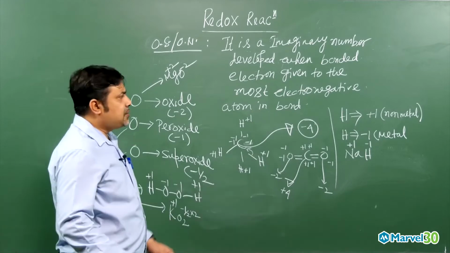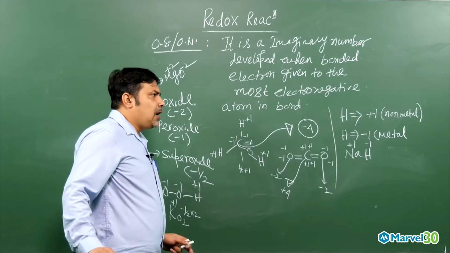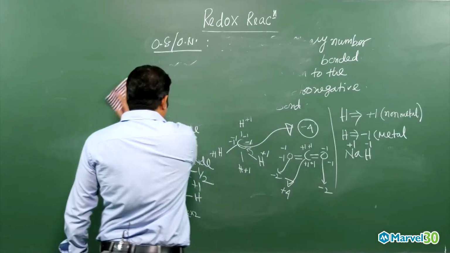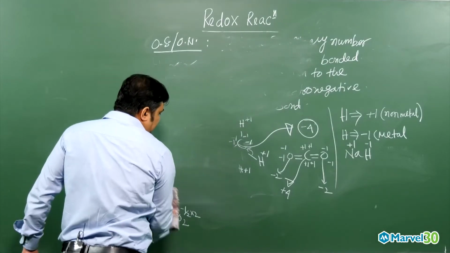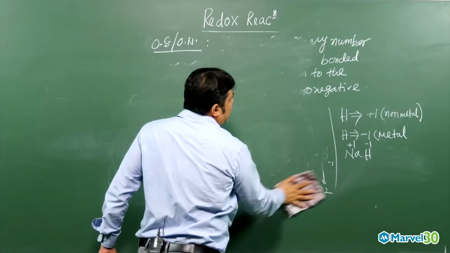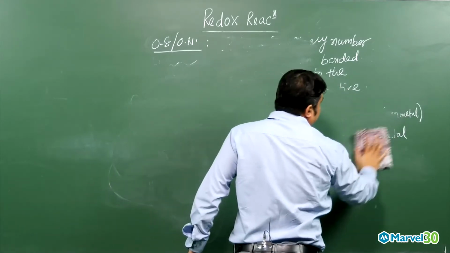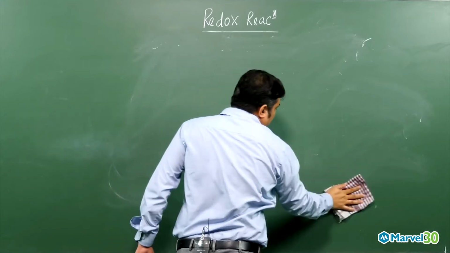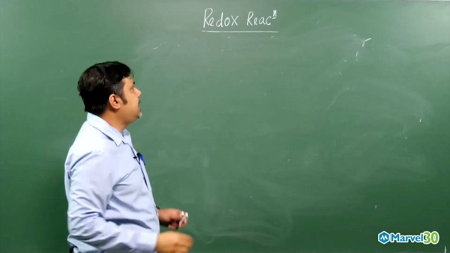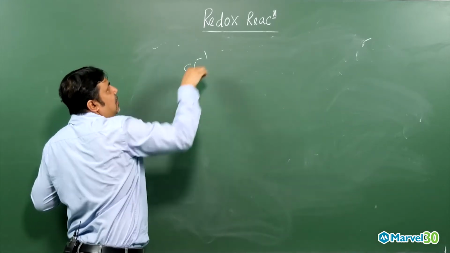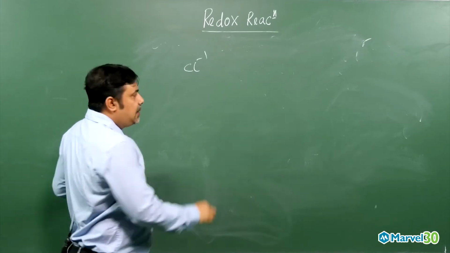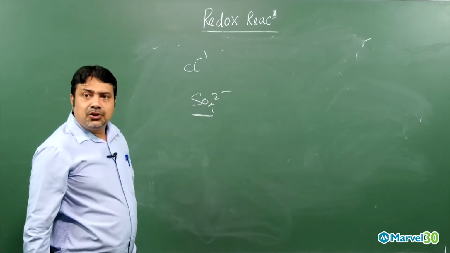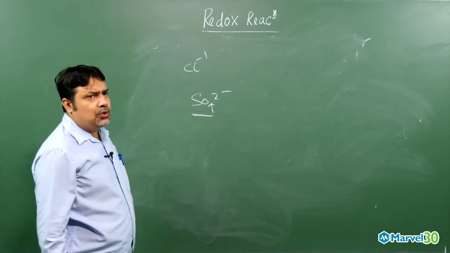So the next rule you have to remember, for an ion: suppose they are giving the oxidation state of an ion. So the charge on the ion is nothing but the oxidation state. Suppose I say Cl minus, oxidation state -1. Suppose I say SO4 2-, the oxidation state of the ion is nothing but how much? 2-. But how to find out the oxidation state?